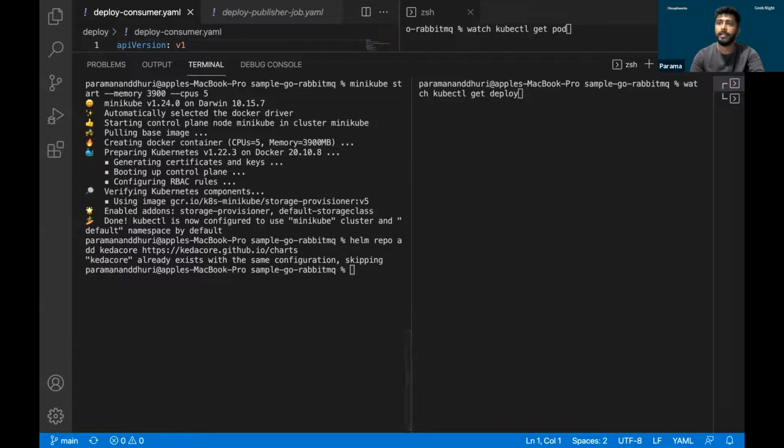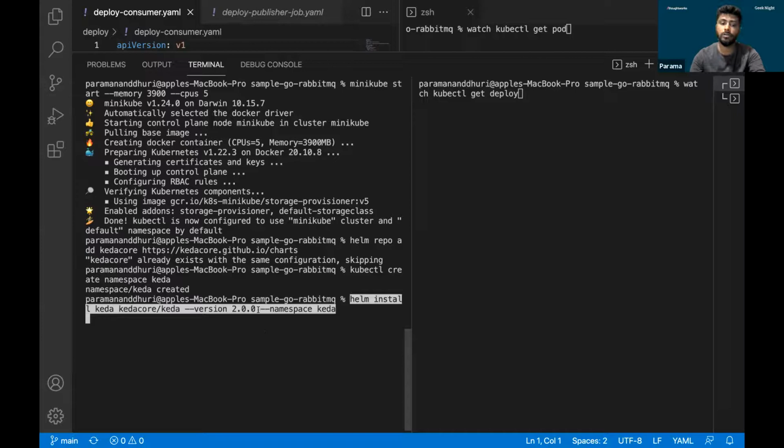Once that is added, you need to create a namespace for KDA, where your KDA specific deployments and everything will be created. I have created a namespace using the similar name, KDA. Then I will be using version 2.0 for installing KDA, version 2.0.0. This takes a few seconds.